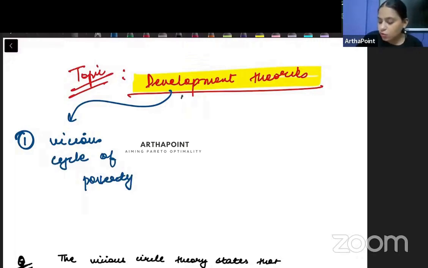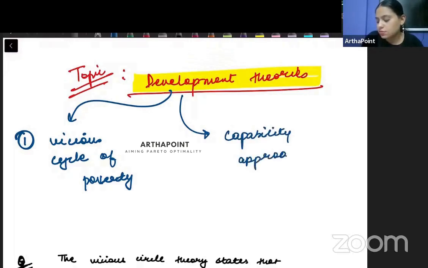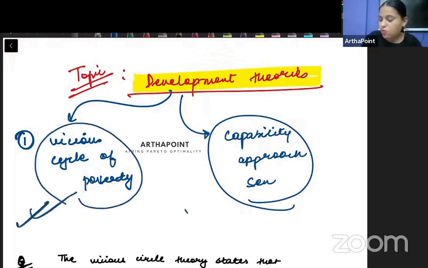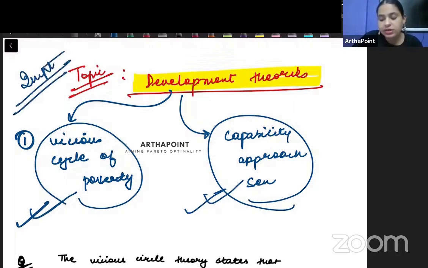Then you will go ahead and you will try to understand other theories, like for example, what is capability approach given by Amartya Sen. Sen's capability approach. So these two topics, vicious cycle of poverty and Sen's capability approach, are also important from the point of view of exam, and you will go ahead and cover these two topics.